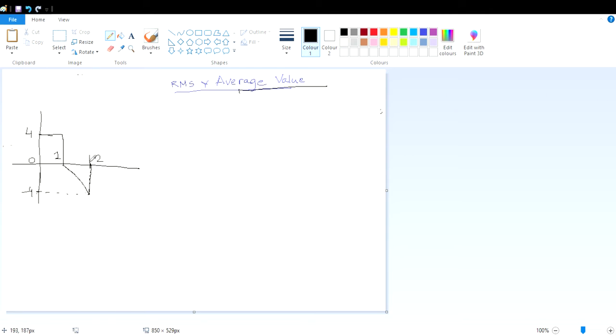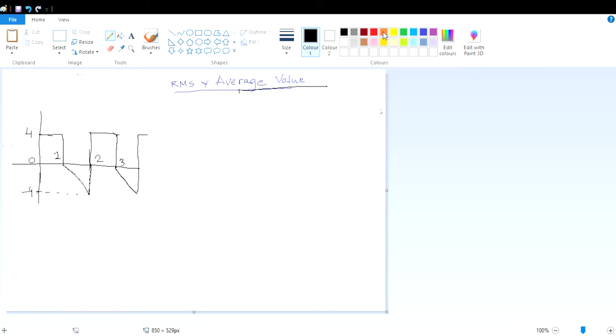After that it goes up and attains the value of 4, and then after 1 second it goes down, creates a ramp, and again goes up. In this way the system is going. So what is the first thing we have to consider? What is the unique pattern that is repeating itself?